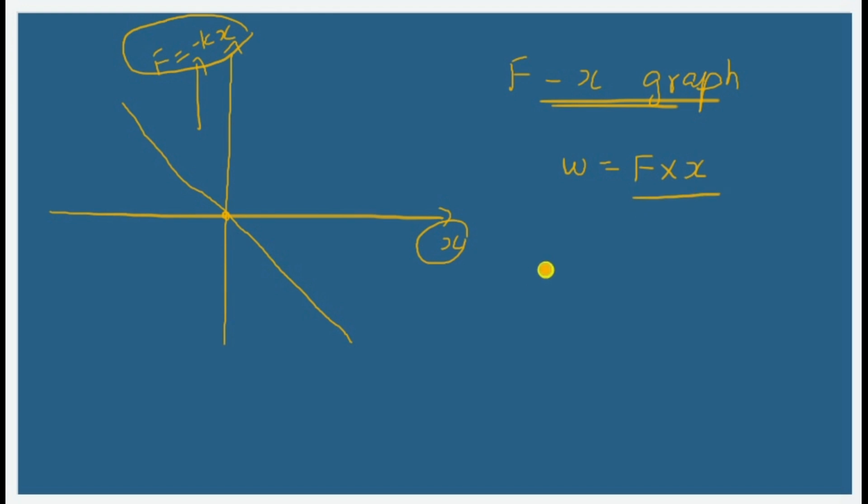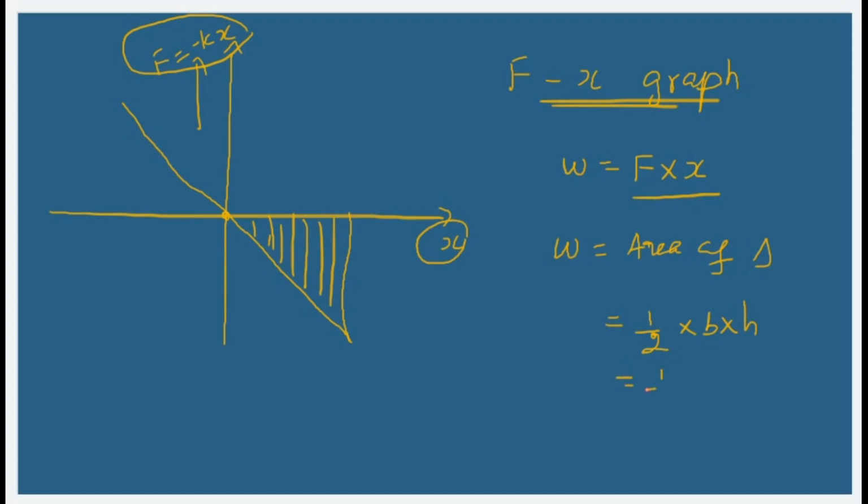So if these two should be multiplied with each other, then I have to find the area under the graph. The area over here is going to be a triangle, so it will be given by the area of a triangle. The formula for that is half times b times h. Here the base is the elongation length or the compression length, so 0 to xm.